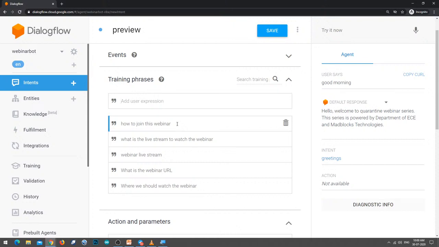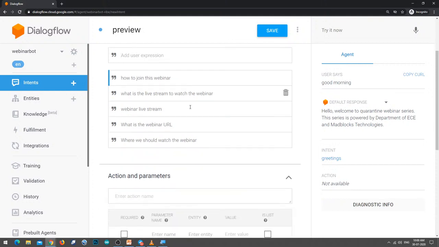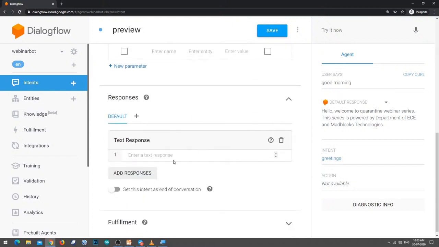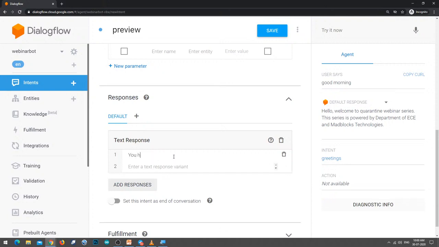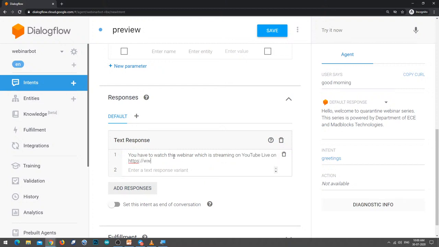That is why you have a concept called intent. So here you have to provide as many training phrases as possible, and then you have to create a response from the bot. So you have to watch this webinar which is streaming on YouTube live on https://www.youtube.com/watch?v =